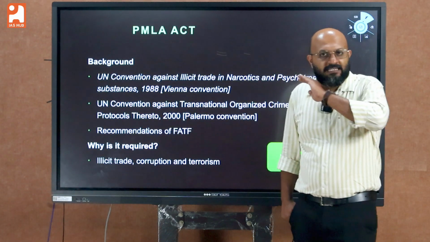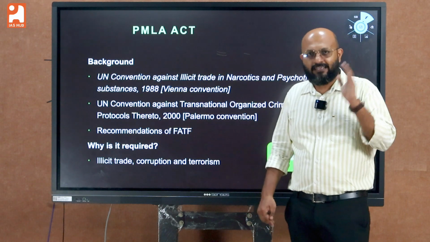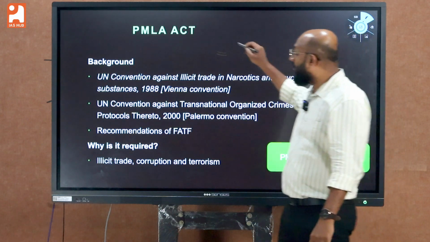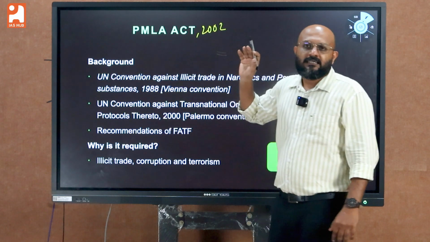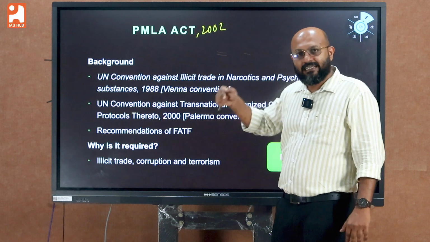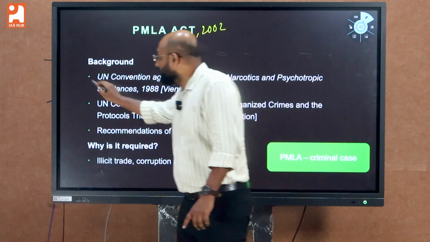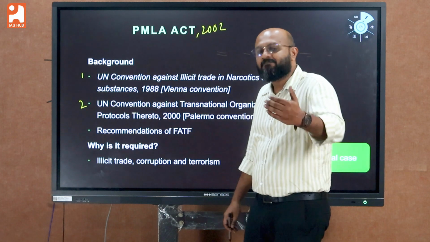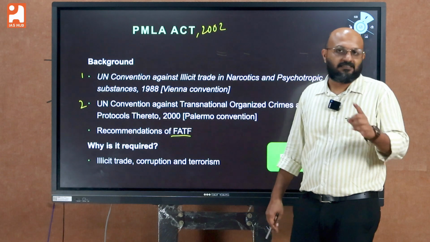Since we have completed the basic understanding, the basic information regarding the Enforcement Directorate, let us move on to the next topic, that would be the Prevention of Money Laundering Act 2002. See, the PMLA Act was enacted in 2002 by the Indian Parliament because we were a party to 2 important UN conventions, as well as a member of an important organization named the Financial Action Task Force.